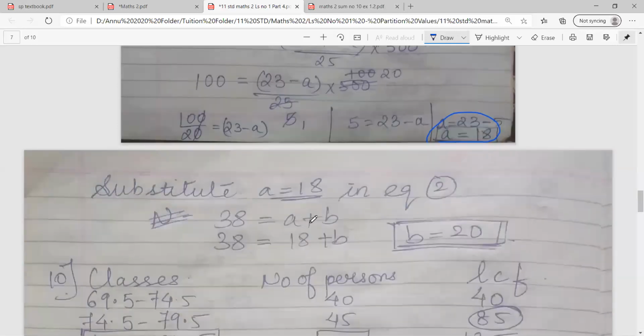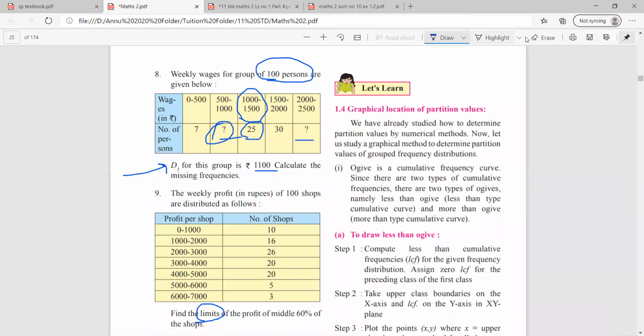That was 38 is equal to a plus b. So 38 is equal to 18 plus b. So I get the value of b to be 20. So these are the missing frequencies which are given in sum number 8. So I hope the sum is clear to you, class.